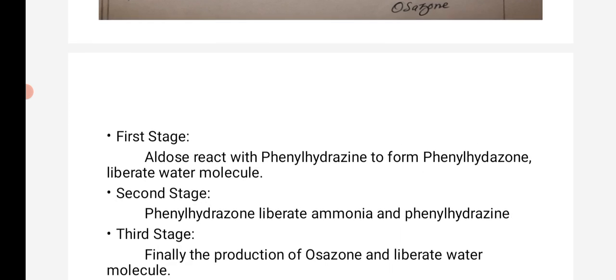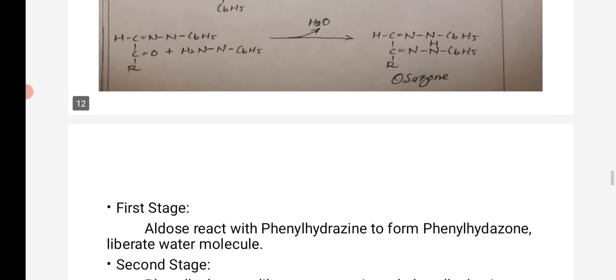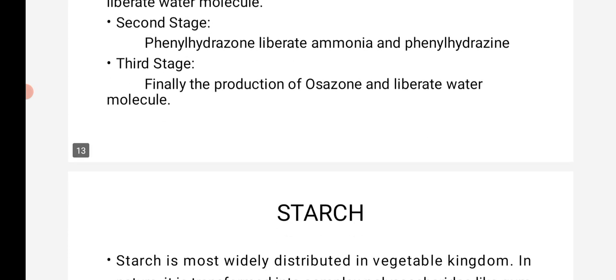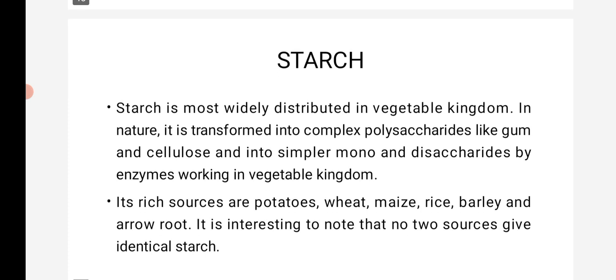So the first stage: the aldose reacts with phenylhydrazine to develop into phenylhydrazone. Again, in the second stage, that phenylhydrazone reacts with phenylhydrazine, ammonia as well as C6H5NH2 are liberated, and the intermediate phenylhydrazone is developed. After that, the intermediate reacts with phenylhydrazine, liberating a water molecule, and finally develops into the osazone. Yes, so next we will move on to starch.